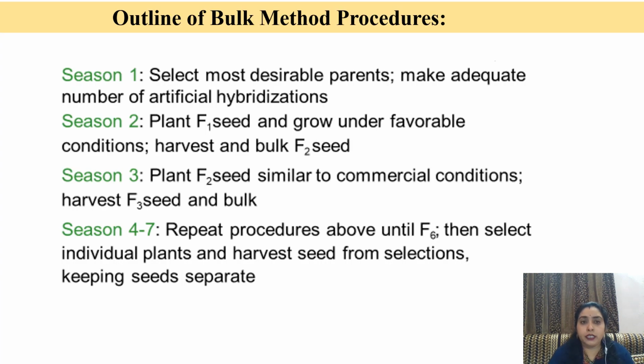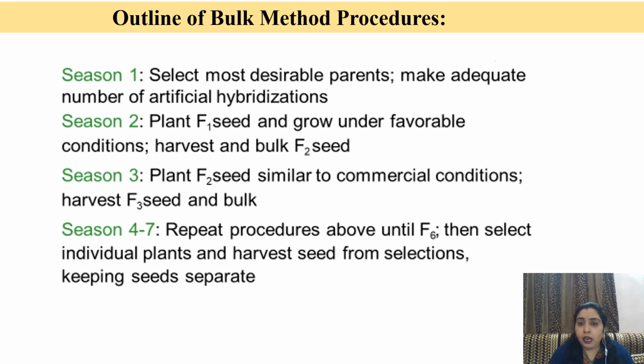Outline of this process: in season 1, select most desirable parents, make adequate number of artificial hybridizations. In season 2, plant F1 seeds which we get in season 1 and grow under favorable condition. Harvest the bulk F2 seeds which are generated from F1 plants. In season 3, plant F2 seeds similar to commercial conditions. Harvest F3 seeds and bulk them.